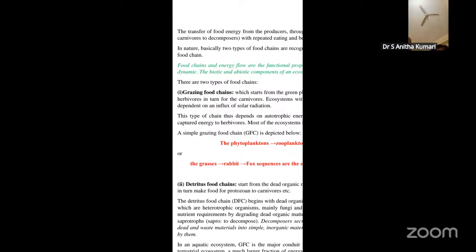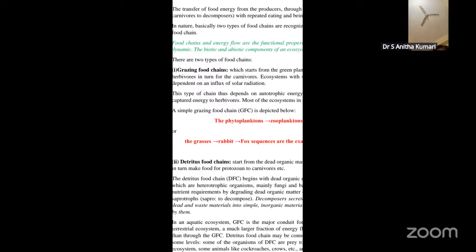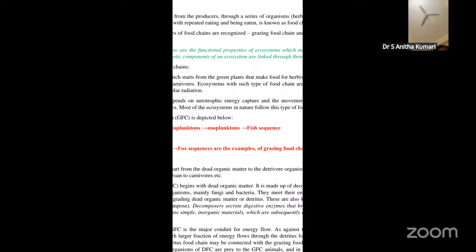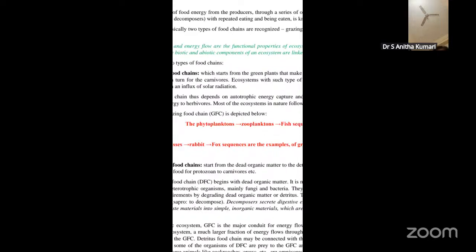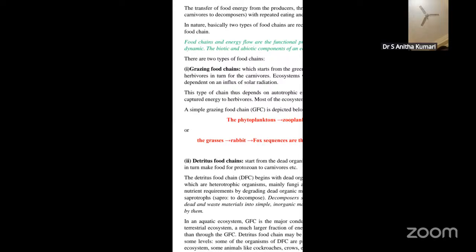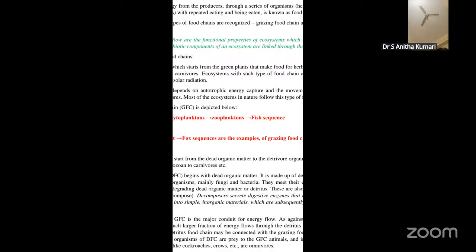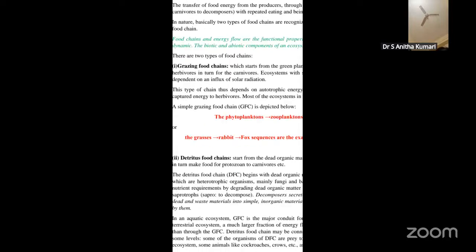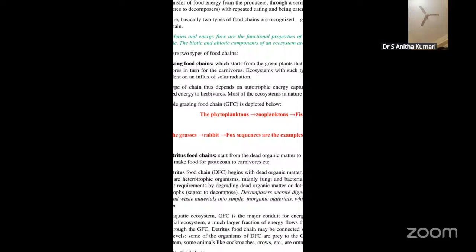Now coming to the detritus food chain, it starts from the dead organic matter. The detritus food chain starts from the dead organic matter to the detritivore organisms, which in turn make food for the protozoans, and then for carnivores. So the detritus food chain begins with the dead organic matter, which is acted upon by decomposers. These are heterotrophs, mainly fungi as well as bacteria. They meet their energy as well as nutrient requirement by degrading the dead organic matter.